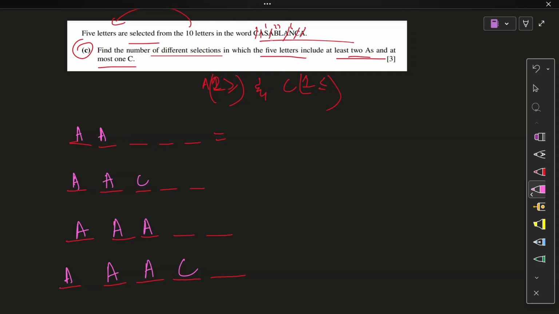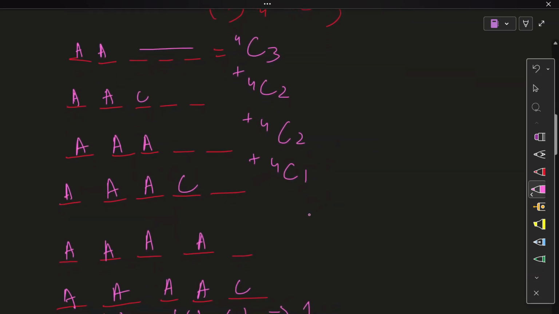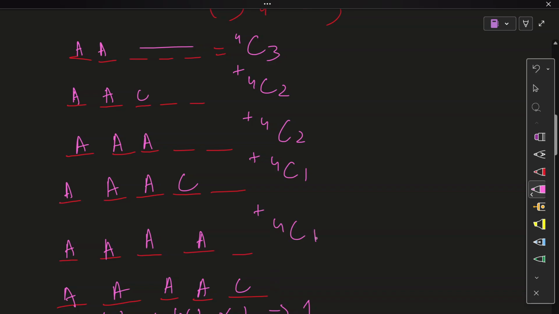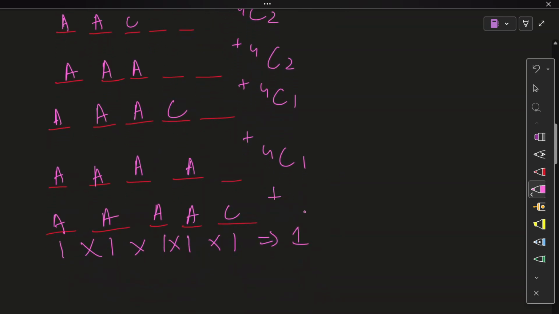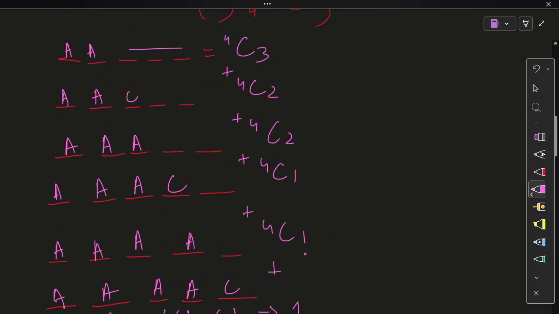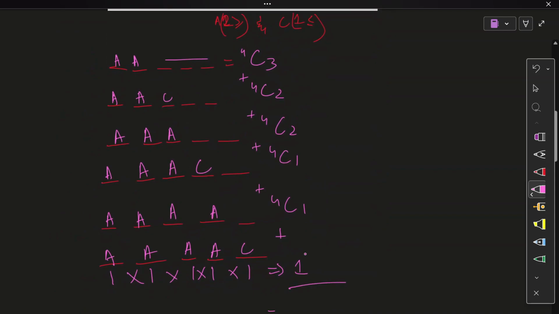We're selecting from the remaining non-repeating letters, which are 4. Out of these 4, 3 can occupy these 3 positions, plus only 2 here, plus only 2 here, plus only 1 here, plus only 1 here as well, plus the final case, and your answer is 4C3 plus 4C2 plus 4C2 plus 4C1 plus 4C1 plus 1.